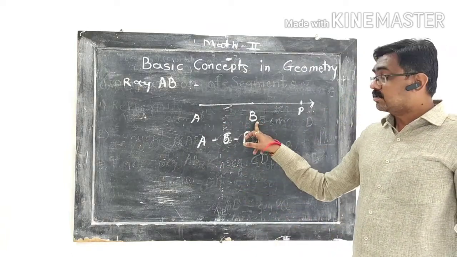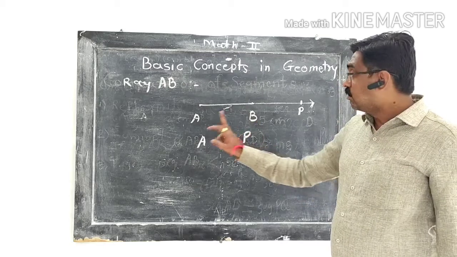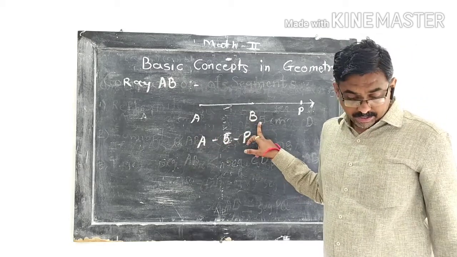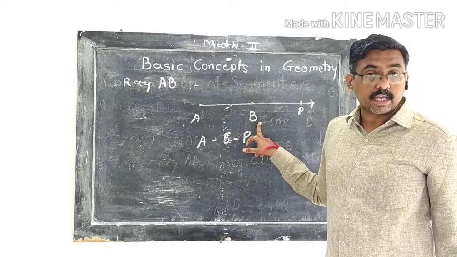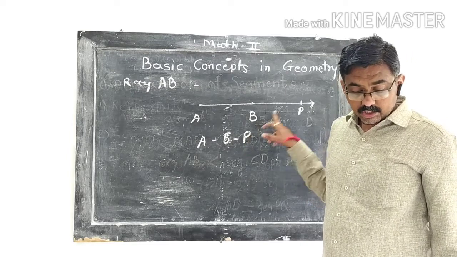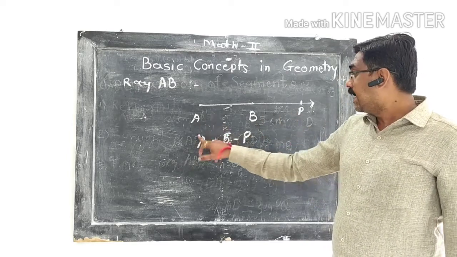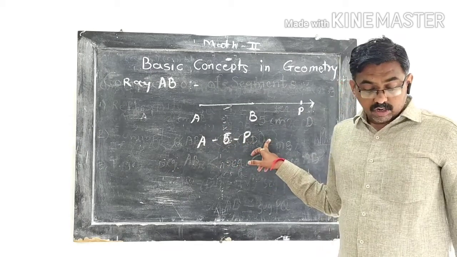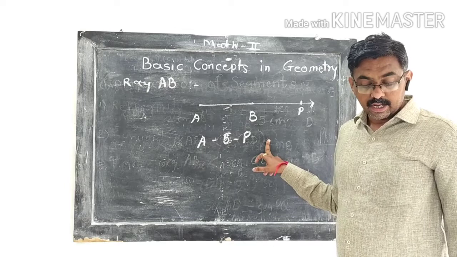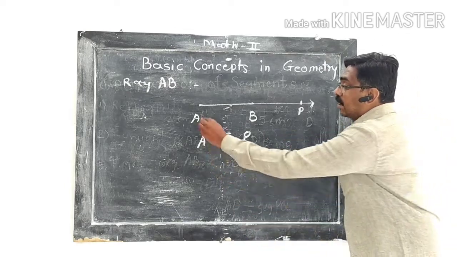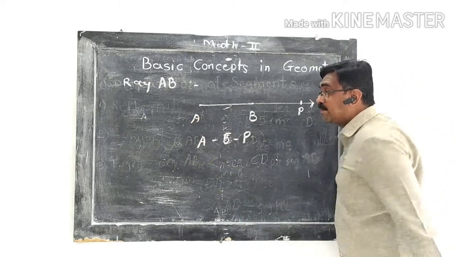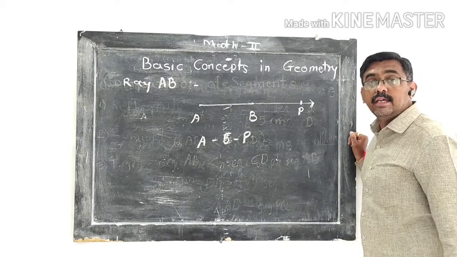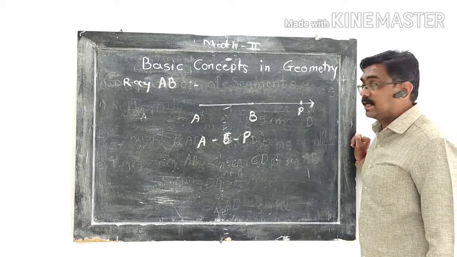Suppose A and B are two distinct points. The union of all points on segment AB and the points P such that A-B-P is called the ray AB. Here point A is called the end point of ray AB.